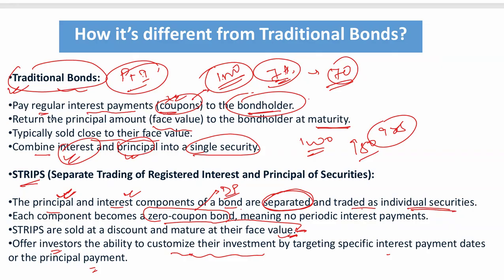So this is the difference between traditional and strips. In traditional, the principal and interest components are both clubbed, and they are available at a discounted price, somewhere near the face value. How in the strips, you are not going to get regular periodic interest unlike the traditional bond. However, you will get paid through the interest component or by redeeming the principal at the time of maturity. Means you purchase at a discounted value, suppose you purchased at 700, and at the time of maturity you are going to get 1000 rupees.